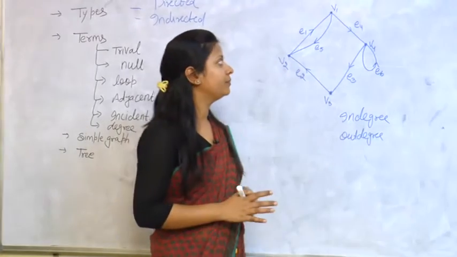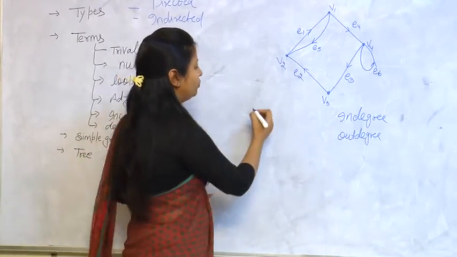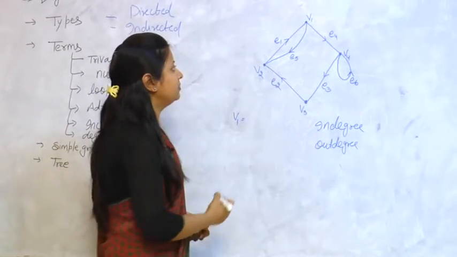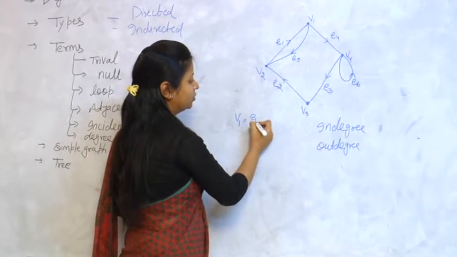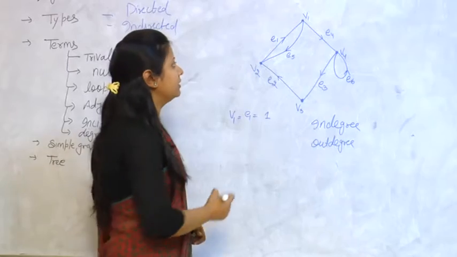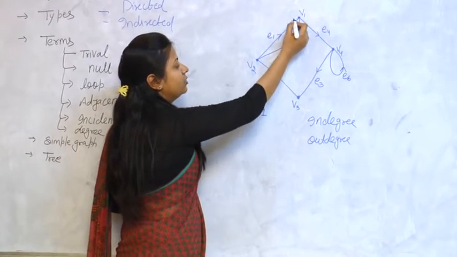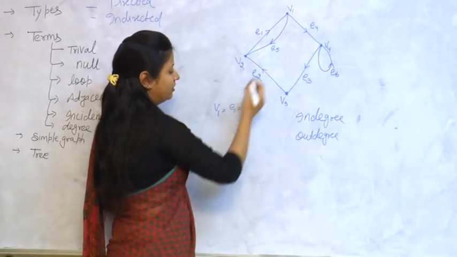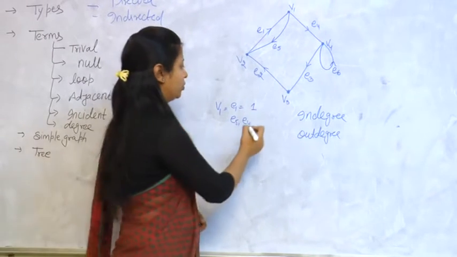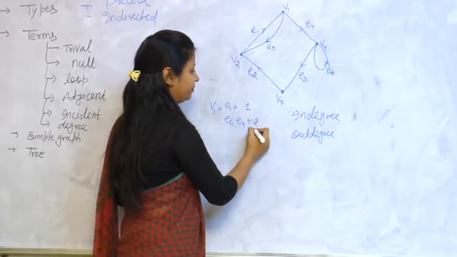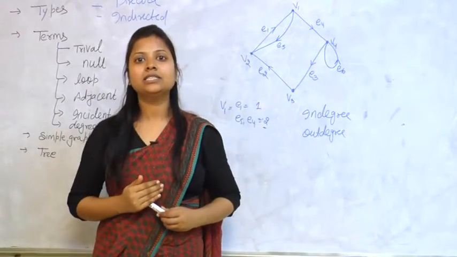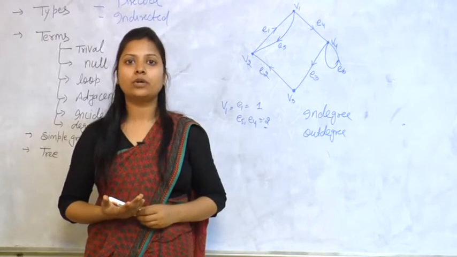For example, we will take a vertex V1. Here the coming edge is E1, so the in degree is 1. In this same vertex, the going edges are E5 and E4, so the out degree is 2. Okay, the in degree is 1, that is the coming edges, and the out degree is 2, that is the going edges.